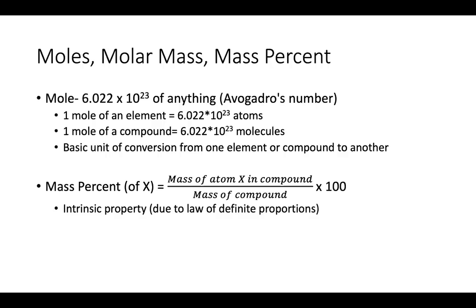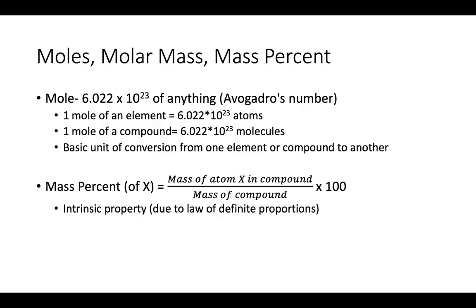Okay, mass percent of X, right? Any element can be X, would be the mass of that individual element in a compound divided by the total mass of the compound. Okay, and one thing I want to point out is that this is an intrinsic property, right? Meaning it is independent of mass, right?